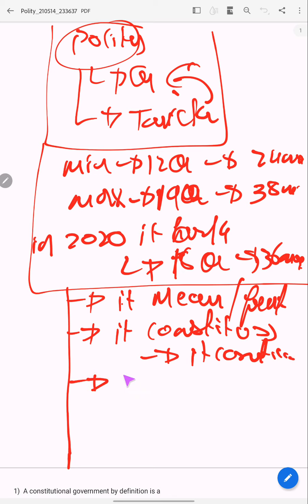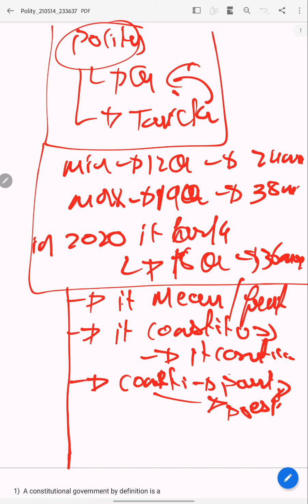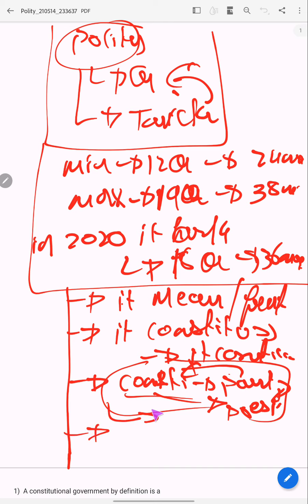Third, it will replace words like constitution with parliament, parliament with president, or parliament with constitution, to check whether you have clarity about the functions of the parliament or the president, or whether you know the constitution's principles or values or not.